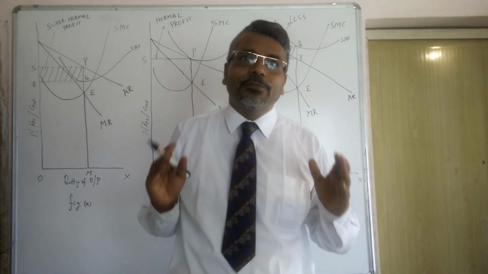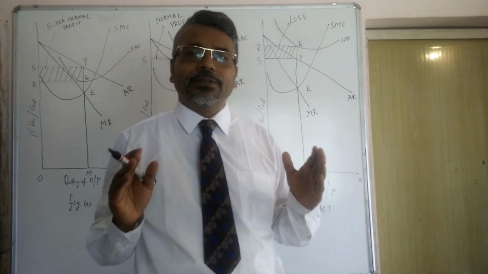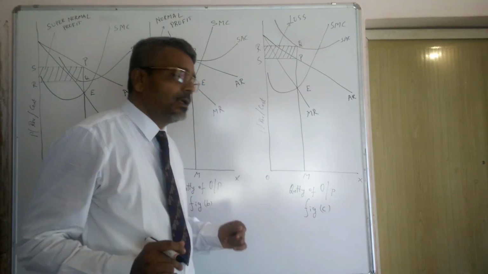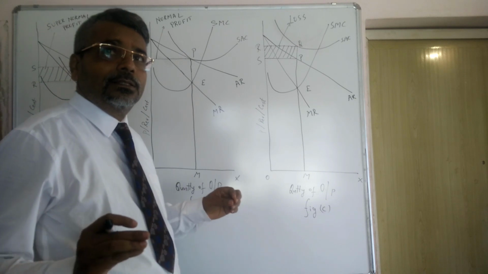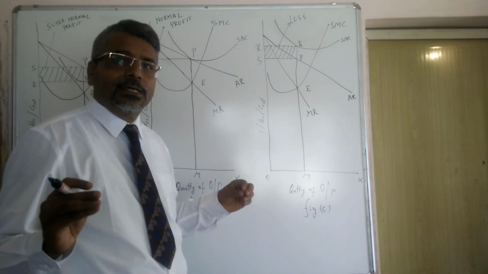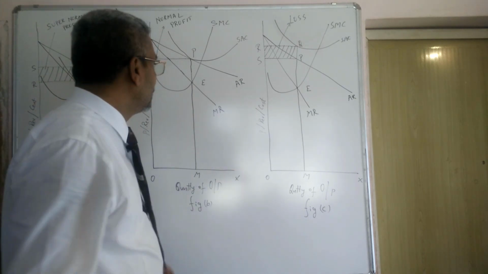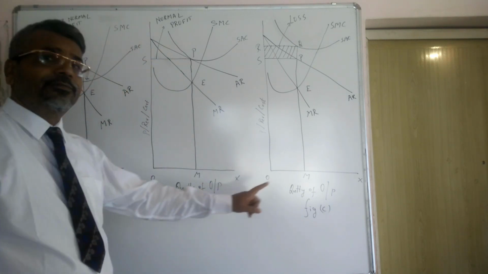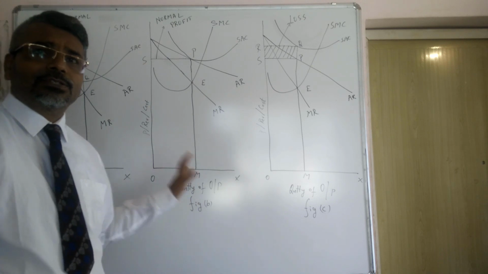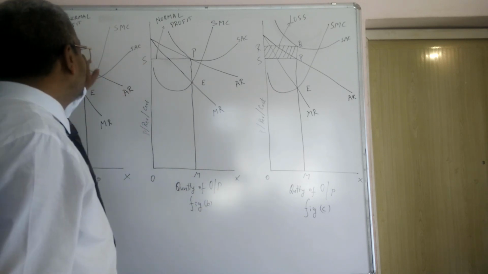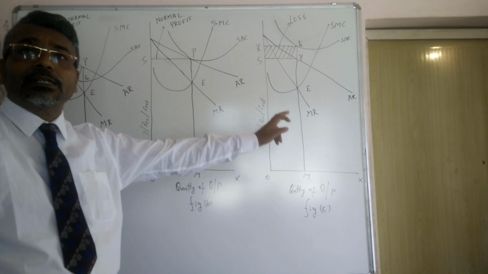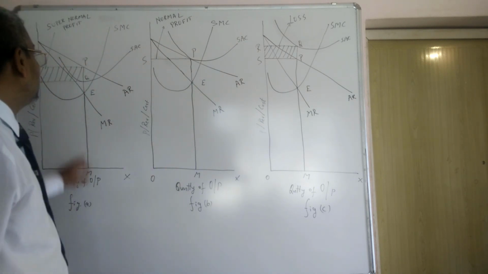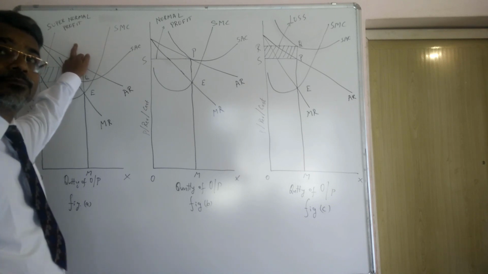Thus, we learn supernormal profit, normal profit, and loss in terms of revenue and cost under the monopoly in short run. We drew three diagrams like this: figure A, figure B, figure C, which show supernormal profit, normal profit, and loss respectively. Figure A shows a supernormal profit.